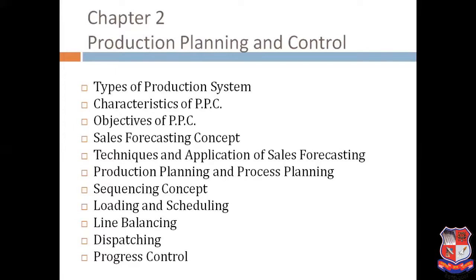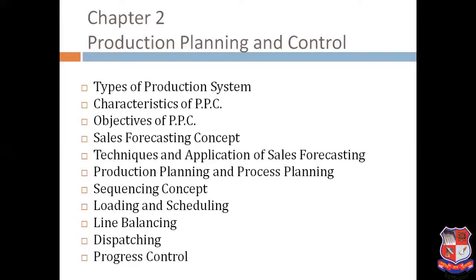Let me give you a brief one to two line introduction. The types of production system are job based, mass-based, and continuous production systems. These are all included in the types of production system. Characteristics of PPC means what the outcomes are, what the basic characteristics of the production planning environment are.